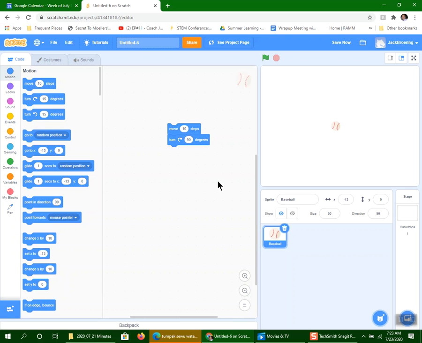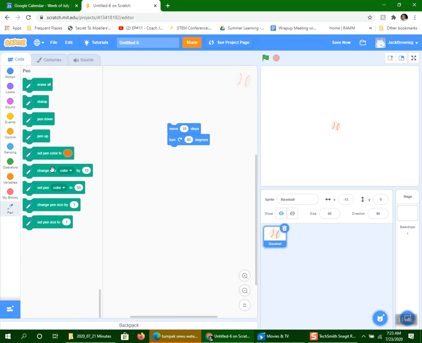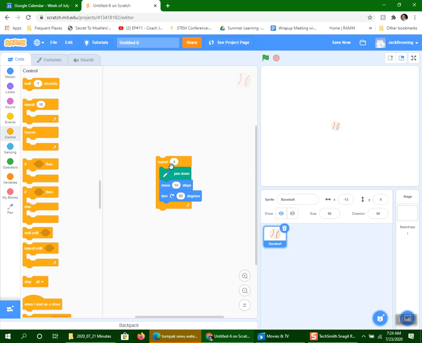Now in order to get it to draw, I'm going to have to put the pen down. So I'm going to put the pen down here. And the other thing is, I wanted to do this 4 times because I've got 4 sides. So let's just add a control here. We're going to take this control, and I want it to do it 4 times, and we'll take this code right here and put it inside there. So let's give that a try, see what happens.